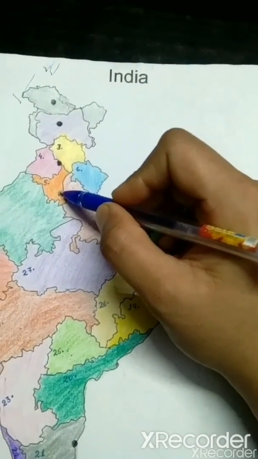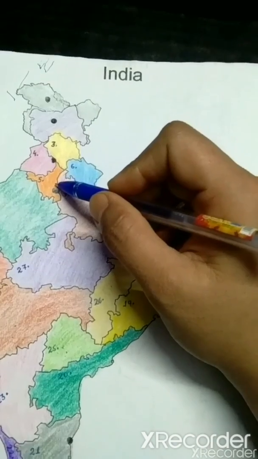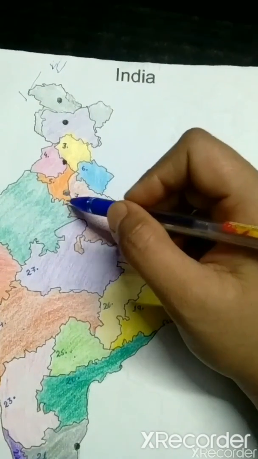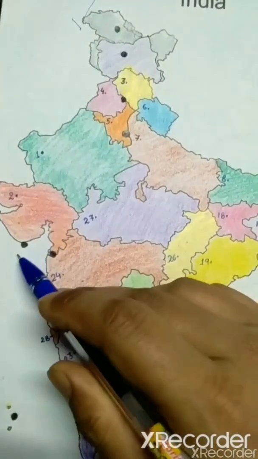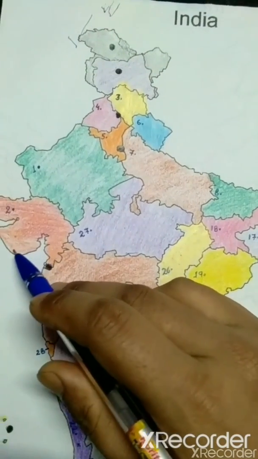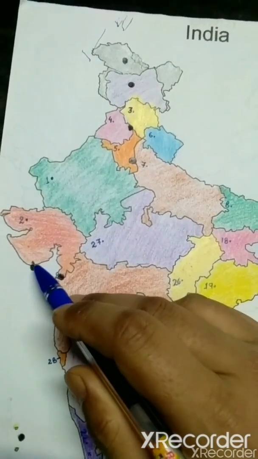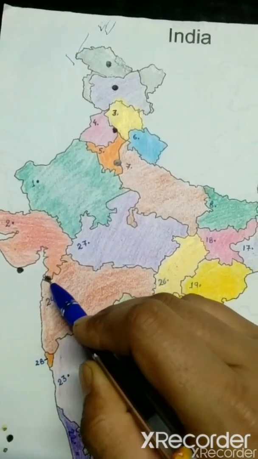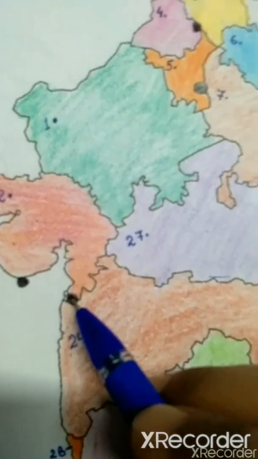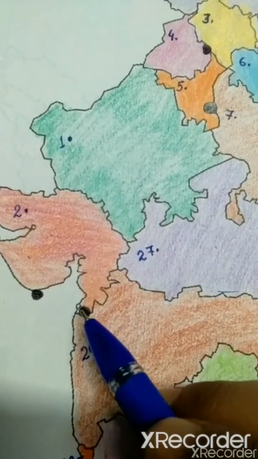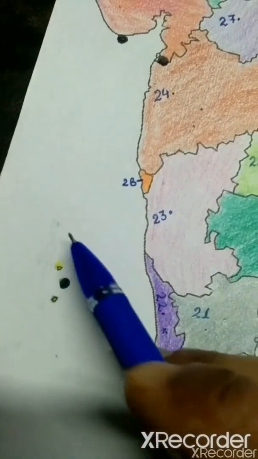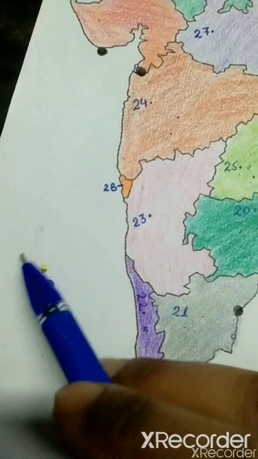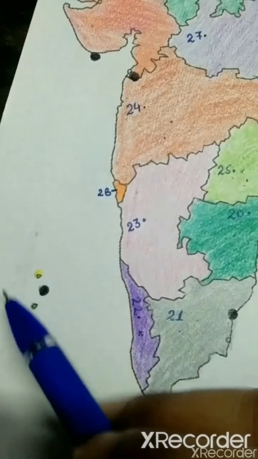Now the next one, that is our national capital territory, that is Delhi. Delhi is also our national territory. Okay. Now this one, which one is this? This one is Daman and Diu. This part is touched by Gujarat, so this one is our Daman and Diu. And now this one is our Dadra and Nagar Haveli. Okay. Now the next one, which one is this? This one is Lakshadweep. Okay, this island is Lakshadweep, and it's also our union territory.